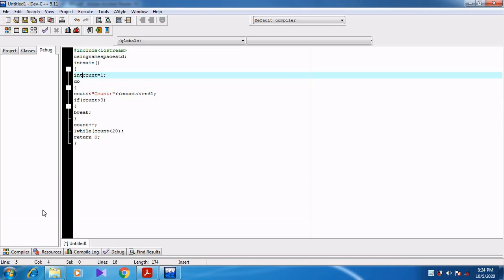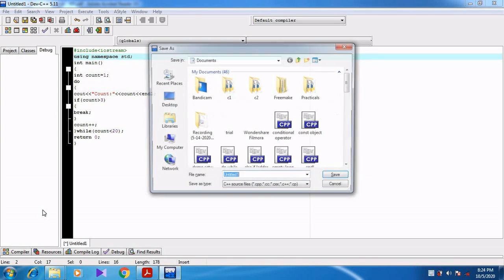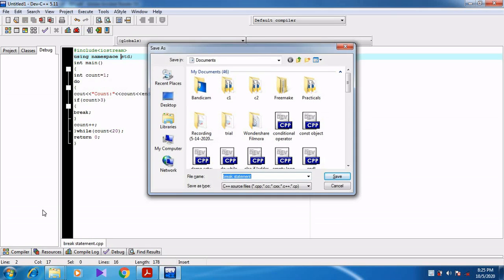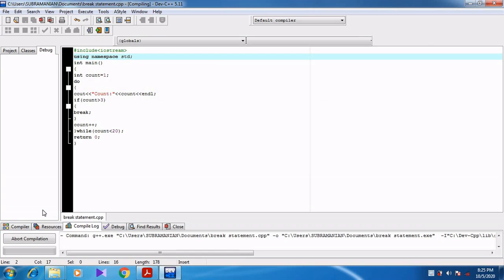Here space is not left out because I am copying the program. So control plus S is for save. So file name I want to give as break statement. Press enter key. Now when I press F9, so it compiles the program.